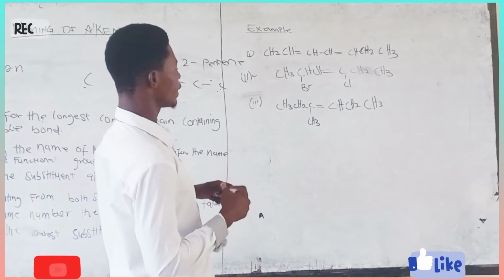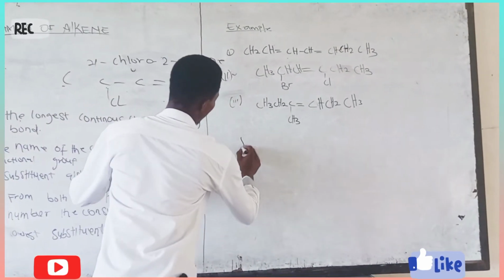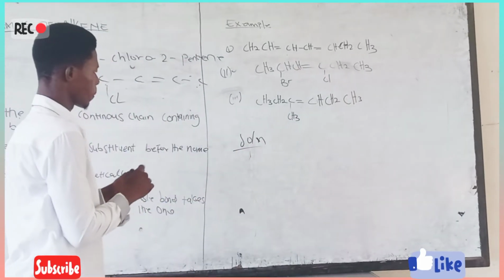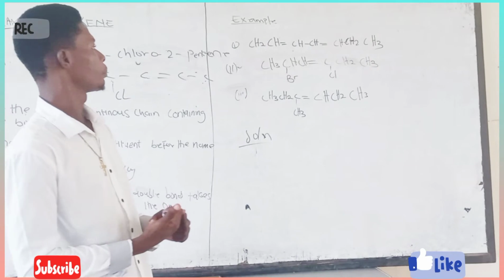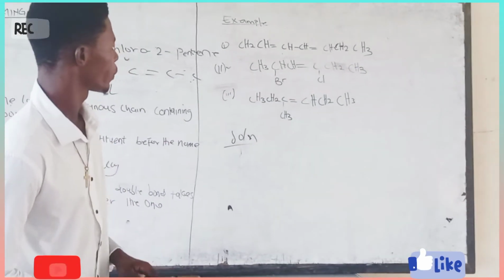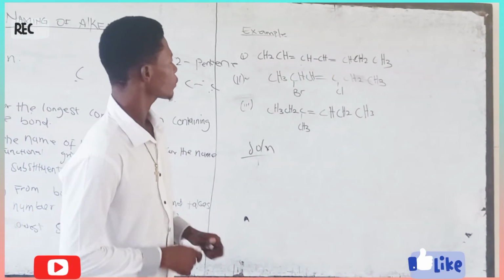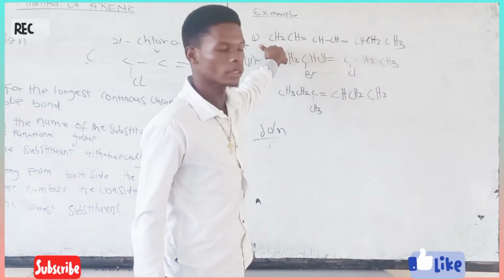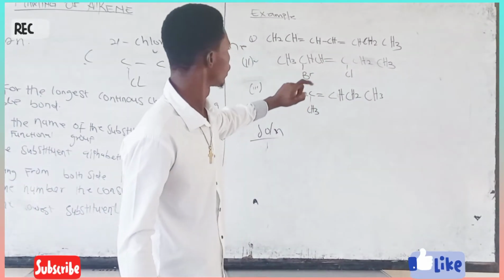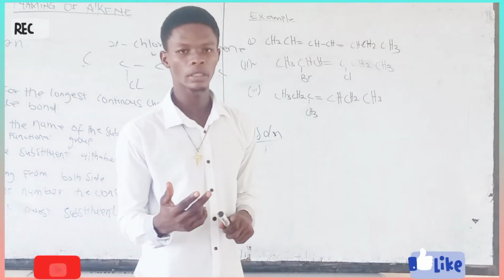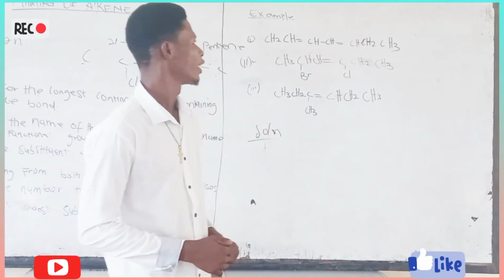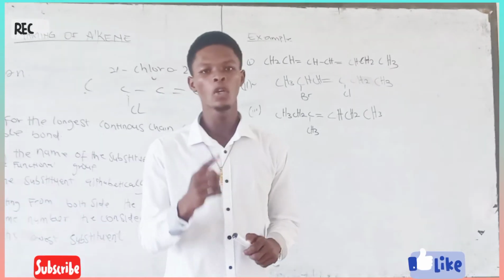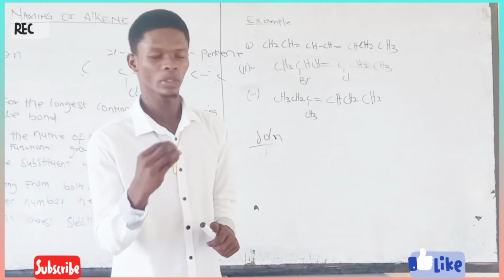Solution to this example over here. What are we doing to it? Looking at this first example, example number 1, you can see that there are 2 double bonds in it. So we have to count from the point where the functional group will have the lowest number possible.